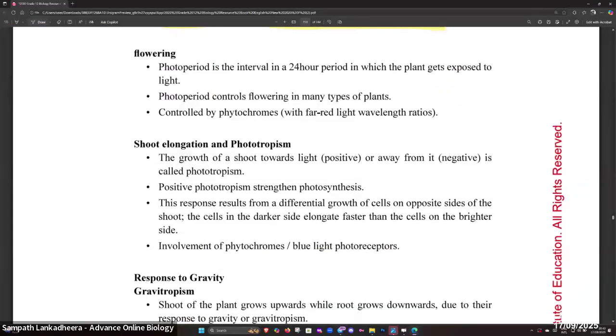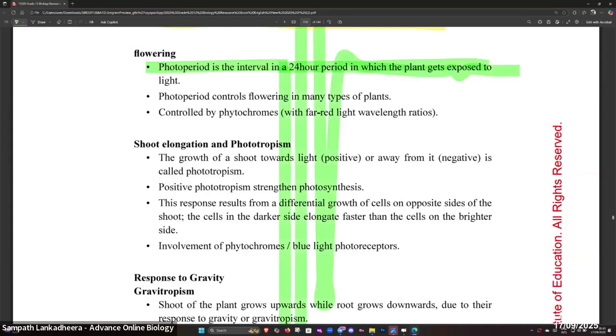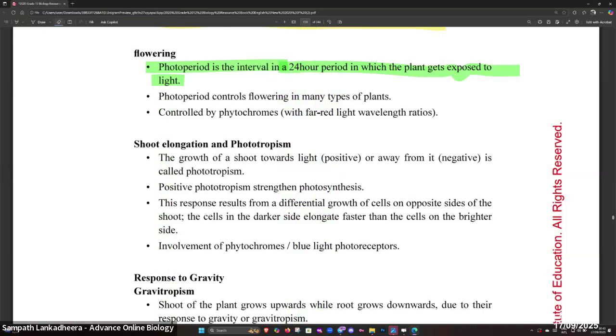Okay. Flowering, photo period. This is important. Good definition, Lamai. Can you write this as a definition somewhere? What is photo period? In a 24 hour period, the plant gets exposed to light. How long the plant is exposed to light is the photo period, right? Photo period controls flowering in many types of plants, controlled by phytochromes.